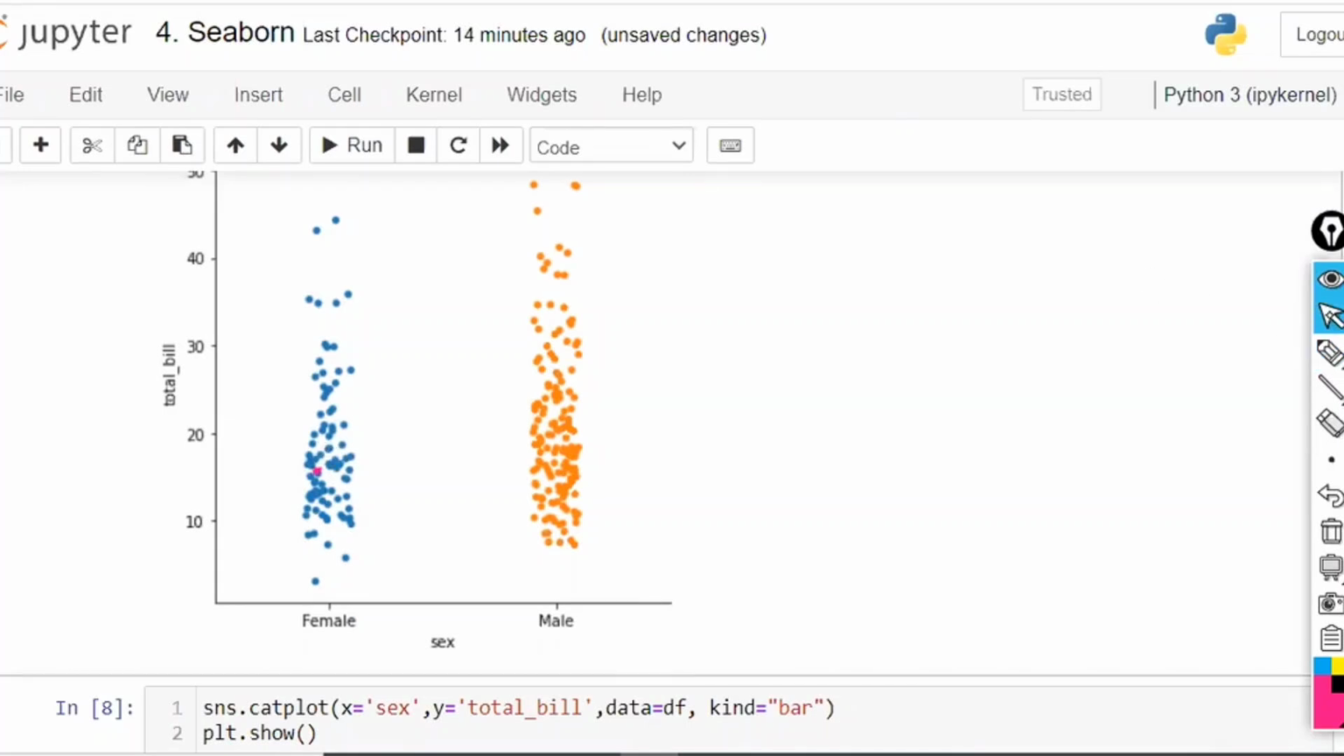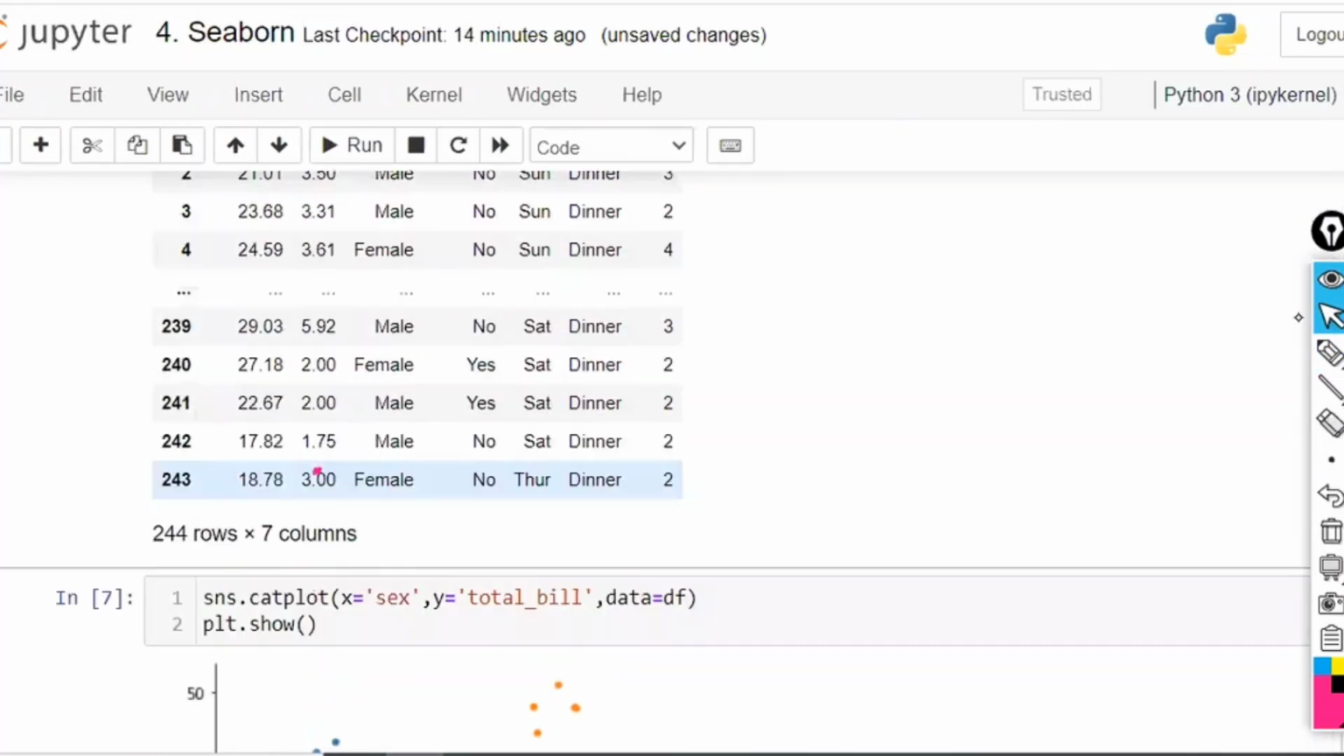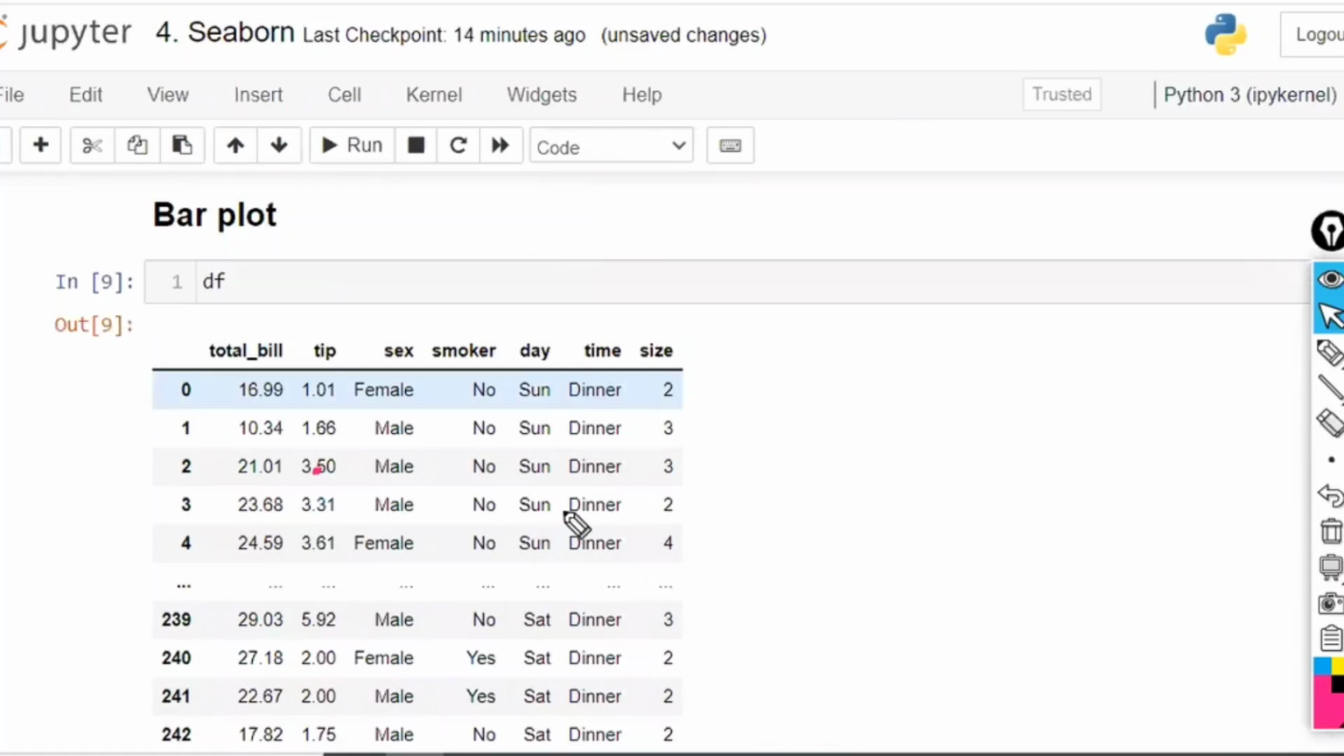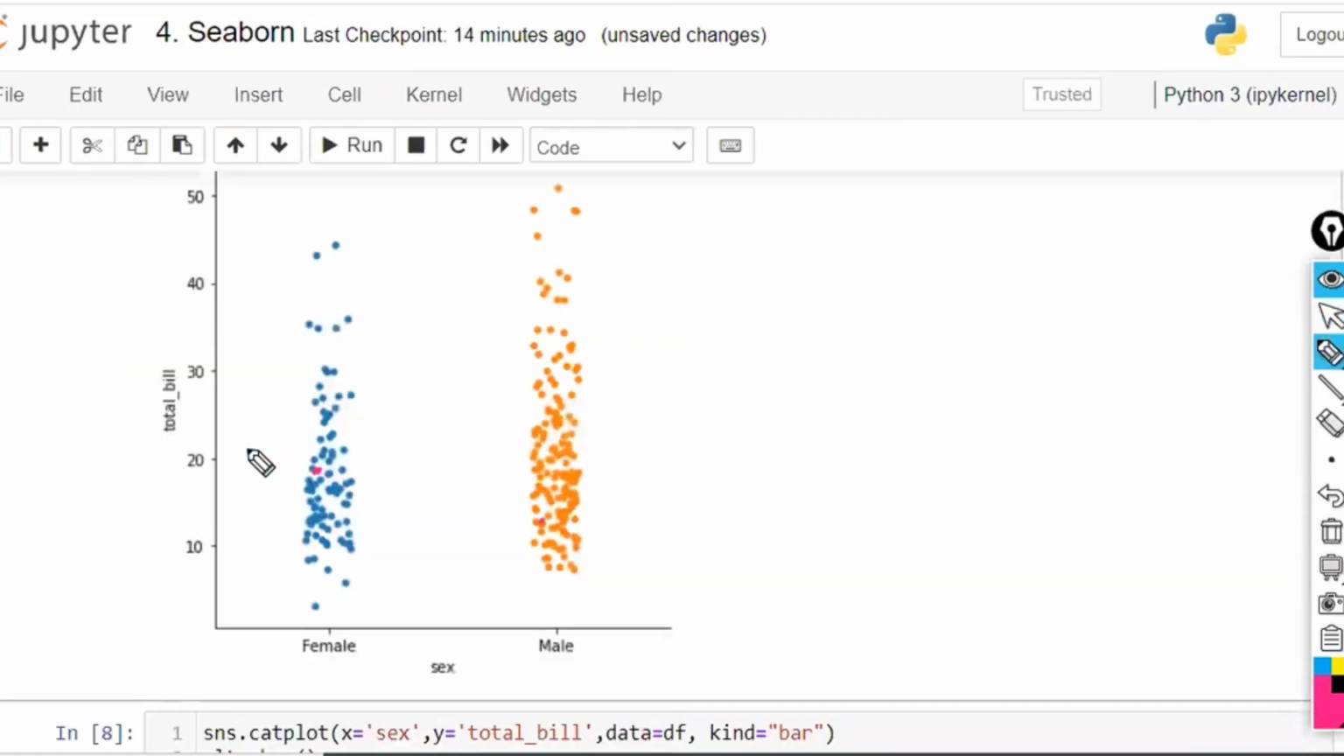Okay. Second record, male, 10.34. You have kept a point of 10.34 here with a male. Like this, you are going to plot all the records. Total how many records are there? Each and every record you are going to plot. That is 244 records, so 244 points you are going to get. Now you're using these 244 points.